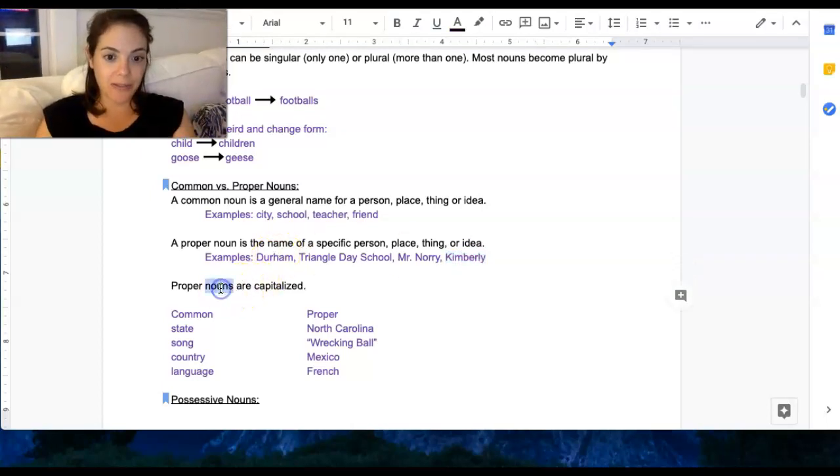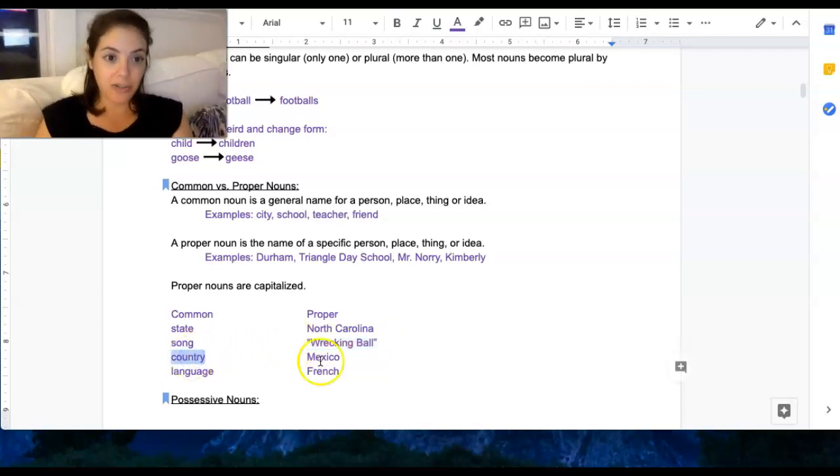Okay, so when we think of names, names of people, places, things, and ideas, those specific names are going to be our proper nouns. Now, one thing you may have noticed in that list, and this is what we've been having a lot of trouble with in our writing, proper nouns are capitalized. Okay, so whereas when I just say state, that's not capitalized because it could be any state. When I say North Carolina, that's the specific name of a state and that needs to be capitalized. Song, okay, could be any song. When I'm giving the title of a song, same thing, it needs to be capitalized.